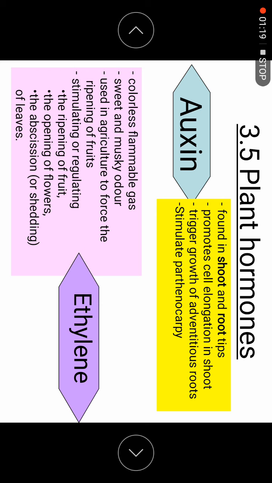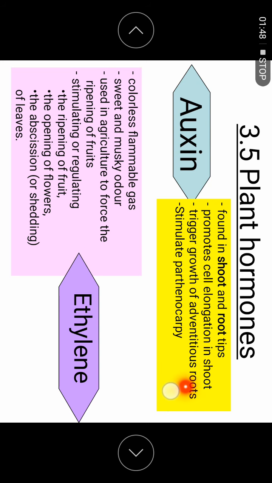Now, auxin, as you can see in your textbook, is actually the main hormone found in the plant. This hormone is responsible for cell elongation. Cell elongation will make the plant grow taller, in other words. Besides that, it also triggers the growth of adventitious roots.